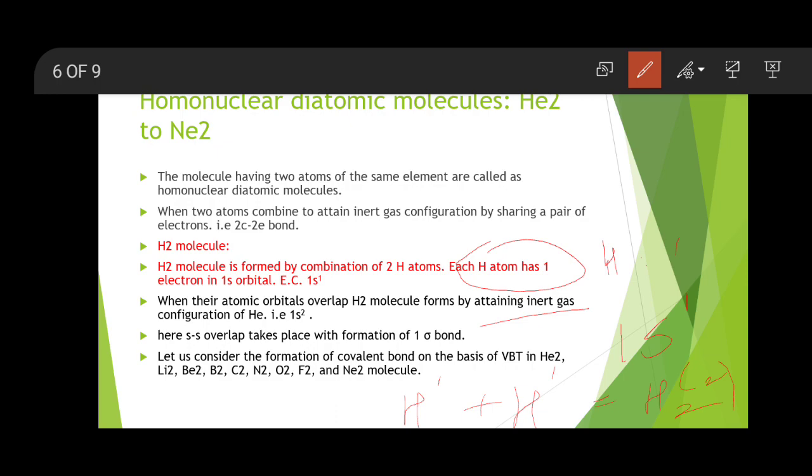So during this combination, there is an overlapping of the 1s orbital of the first hydrogen atom with the 1s orbital of the second hydrogen atom. That overlap is called s-s overlap, which results in the formation of a sigma bond. So there is one sigma bond present between the two hydrogen atoms. Let us use that concept of how the hydrogen molecule is formed for other examples, with the help of valence bond theory. We will discuss that also.